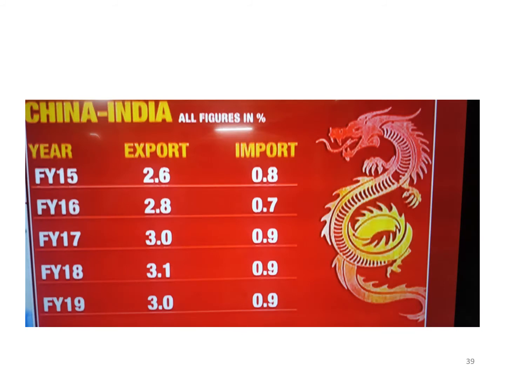Now you can see what is China doing. Around 3% of China's export comes to India, and only 0.9% of China's world import is coming from India. So today if we decide to just sever our relations with China, you can very well imagine what China would do.